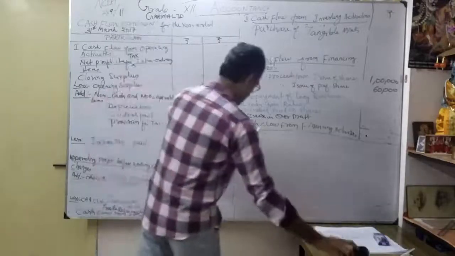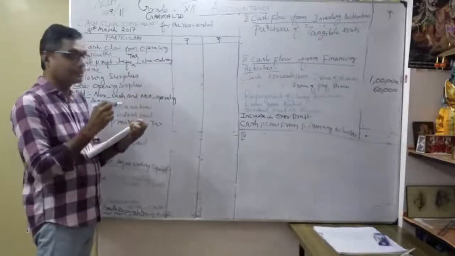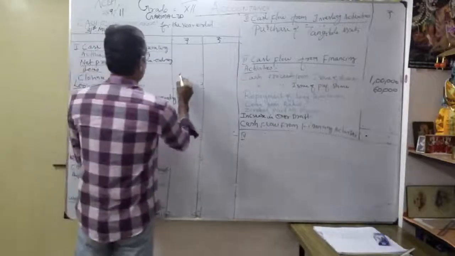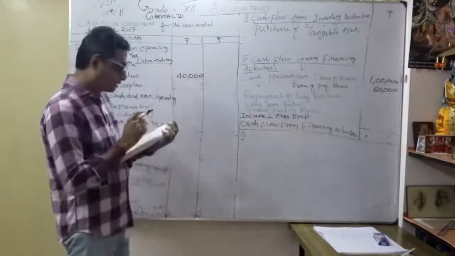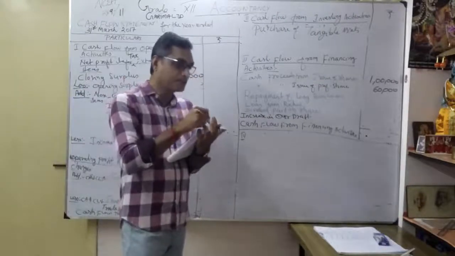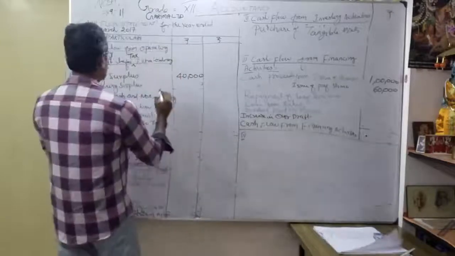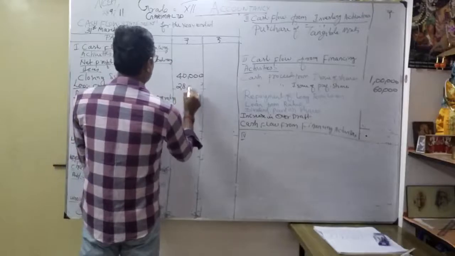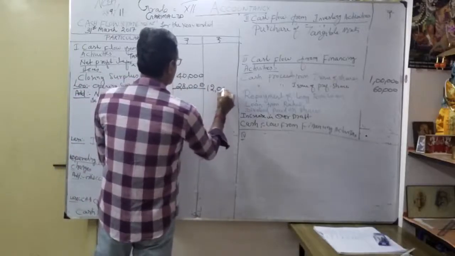So in this notes account, we are going to write very clearly. First, you want to open the closing surplus, profit at the end of the year. How much? I have shown 40,000. Have you understood? Simply. Thereafter, surplus in statement of profit and loss at the beginning of the year. How much is the beginning of the year? 28,000. See, 28,000. Okay, so I put a dash, and I get 12,000. So one work is over.